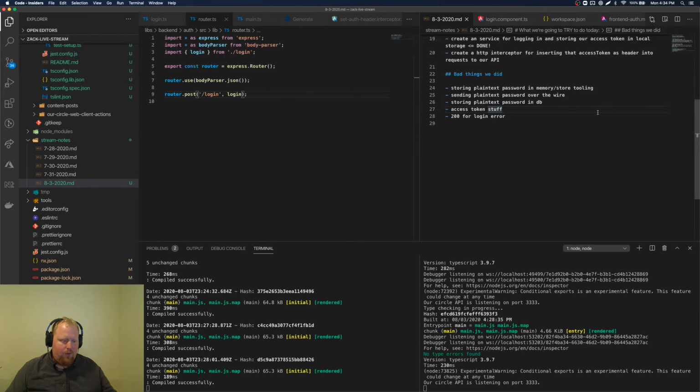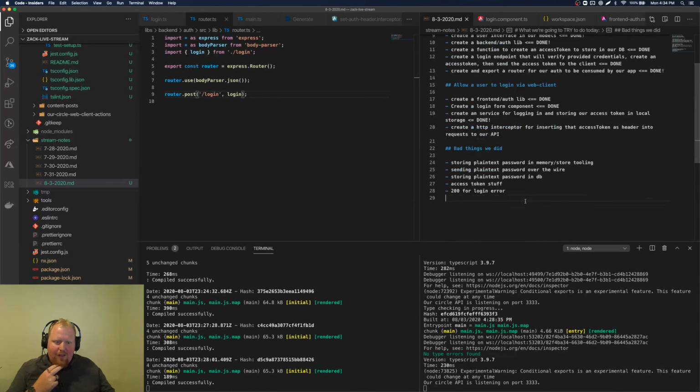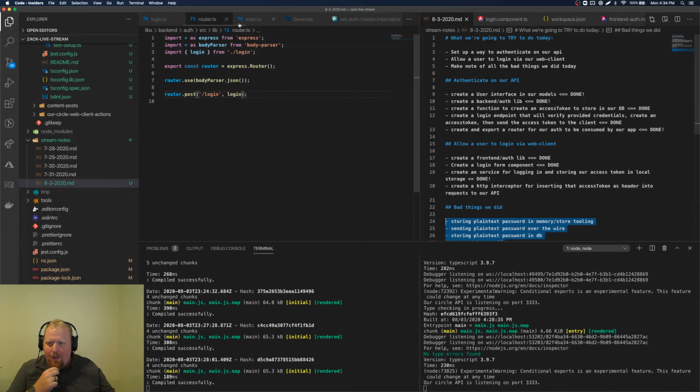We'll also want to do some sort of cron job to remove older access tokens based on their created date, to basically just invalidate them. And like Brandon pointed out, we were sending a 200 for a login error, which is not a great idea, but we'll get to that. So these are things we'll be building up in our backlog for next time.